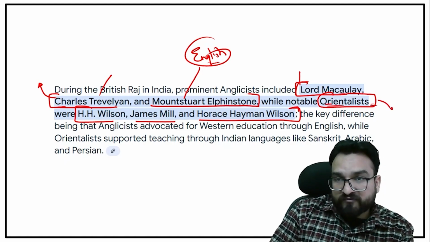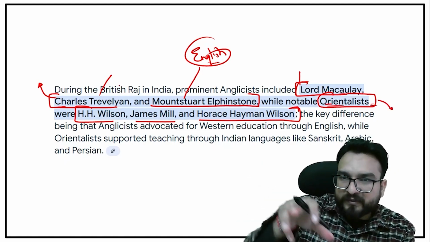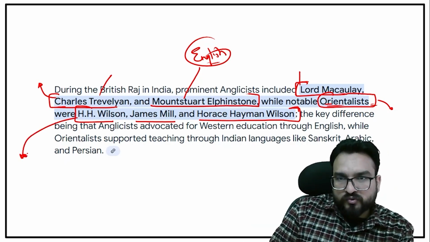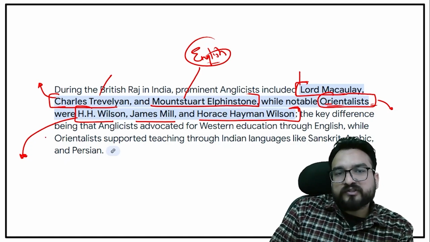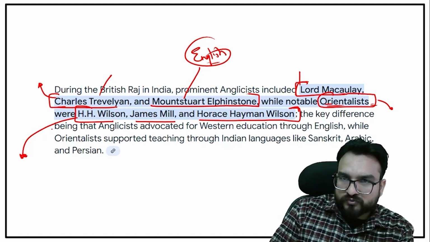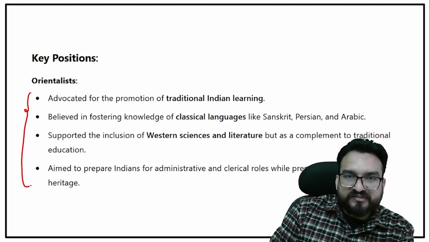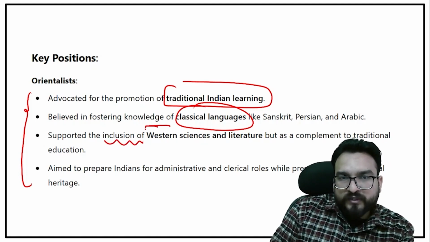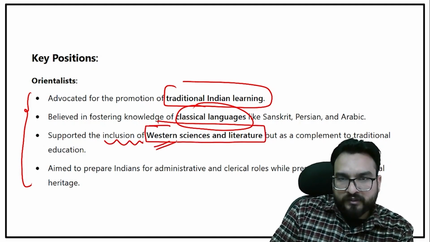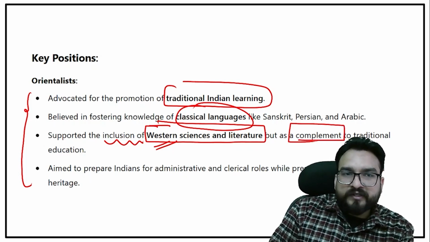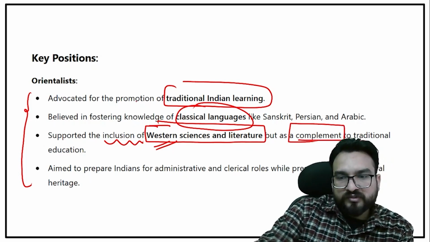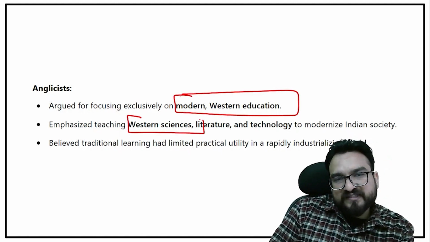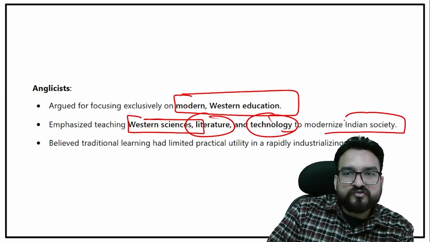Orientalism, you don't think about social reformers. There was a certain section of the people in the British East India Company itself who were advocating that vernacular languages should be utilized. Also, you will find that Orientalists were supporting the Indian languages, traditional languages also. Okay? So there was a debate. The Orientalists, traditional Indian learning, they were advocating classical languages. Also, they were supporting that Western sciences and literature should be included, but as a complement to traditional education. It should not replace traditional knowledge. Whereas the Anglicists were focusing upon modern and Western education. They emphasized teaching Western sciences, literature, and technology to modernize Indian society.